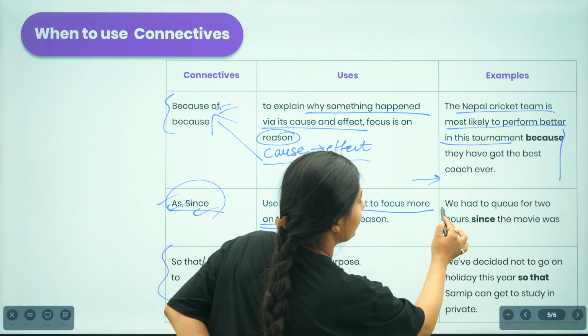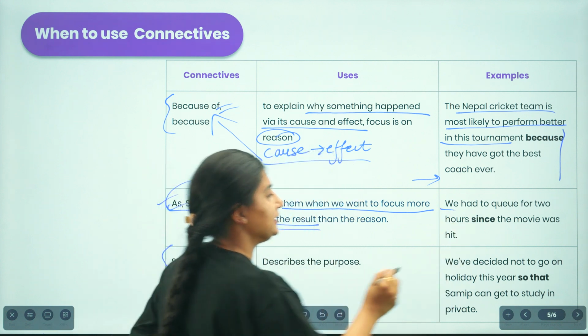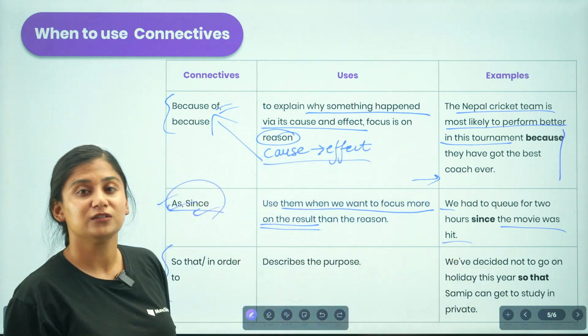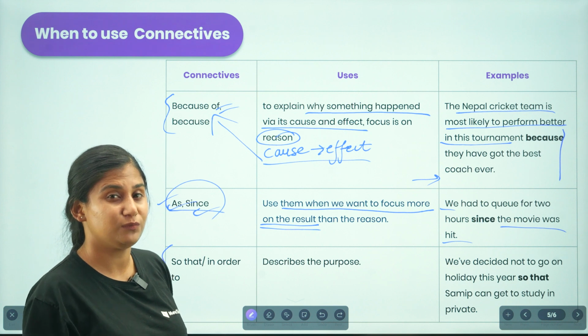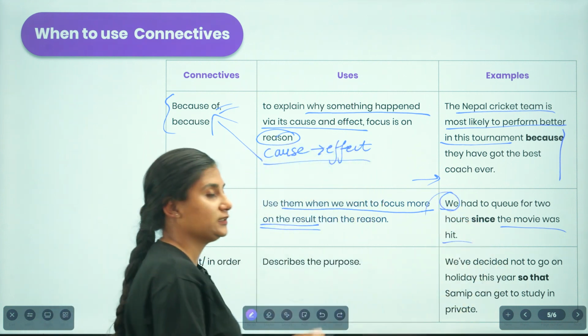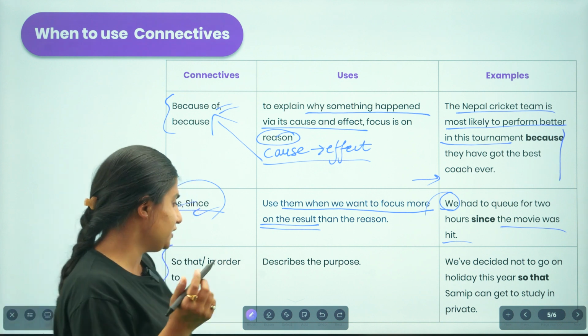We have over here, we had to queue for 2 hours since the movie was a hit. Since the movie was a hit, what is the consequence of the movie being a hit? The consequence was that we had to stay in a queue for 2 hours. Right. Now let us move to the next one.